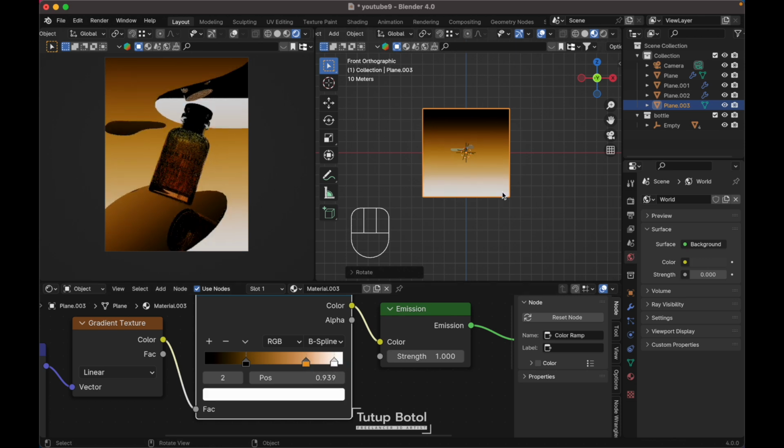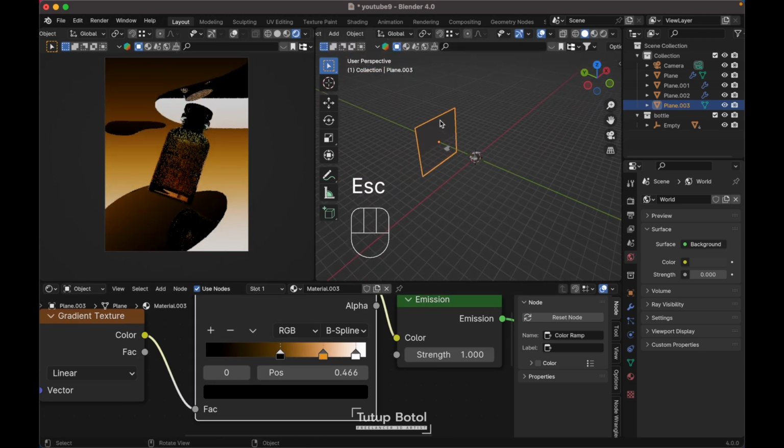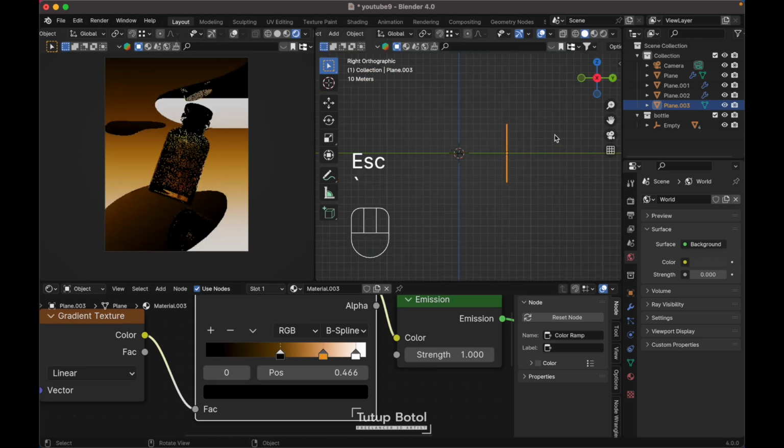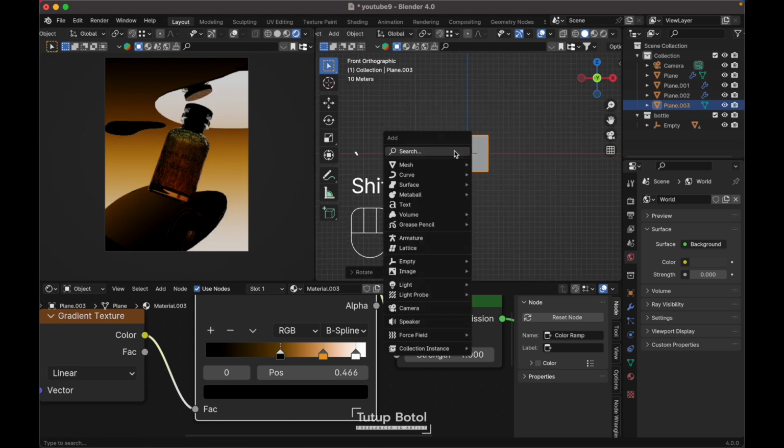Something like this, I guess. Let's rotate the background. Just like this. Press Shift A, add a light, add a point light.